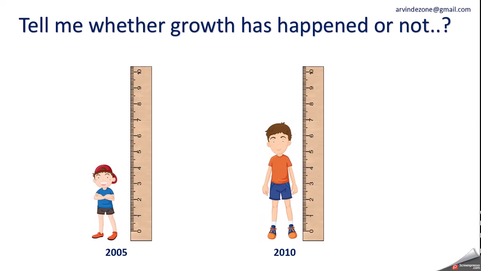So what have we learned in this slide? We have learned that we can tell about the change, or about the growth, only when we have information of at least 2 periods. We can tell about the growth when we compare the data or the numbers of any 2 given periods. Then only we can say growth has happened or not. Otherwise, we will not be able to say.